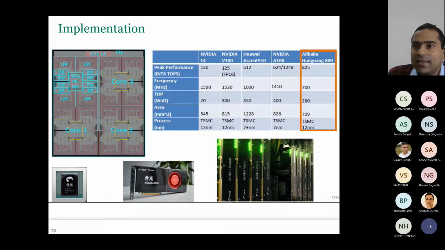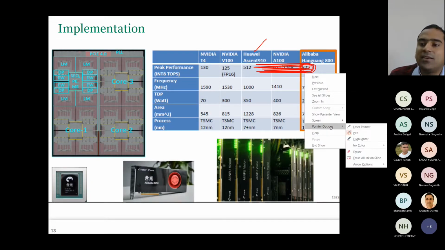So this is the implementation. Again, this is one more comparison. We already saw one comparison. This is Huawei's thing. Here now another thing is this is the peak tops.